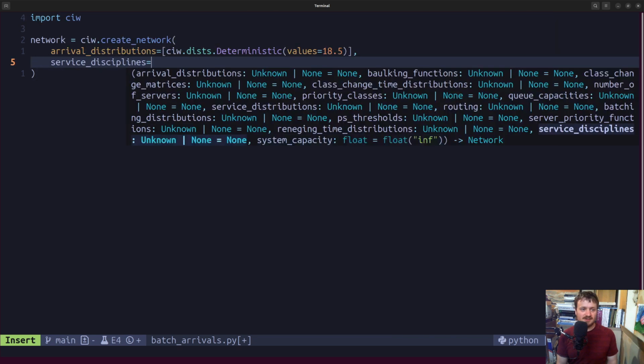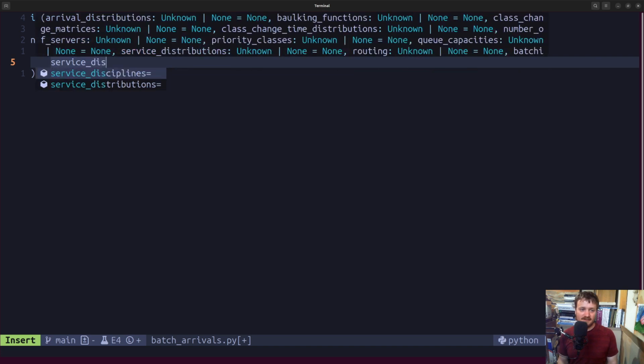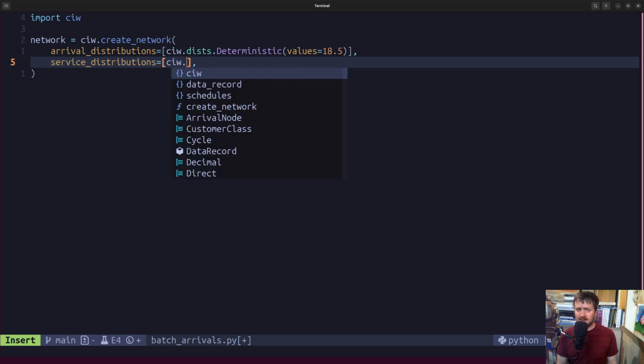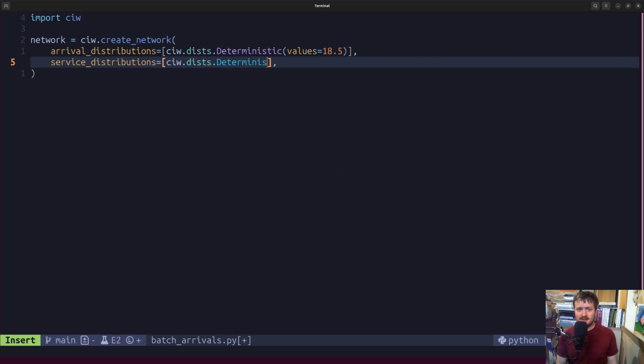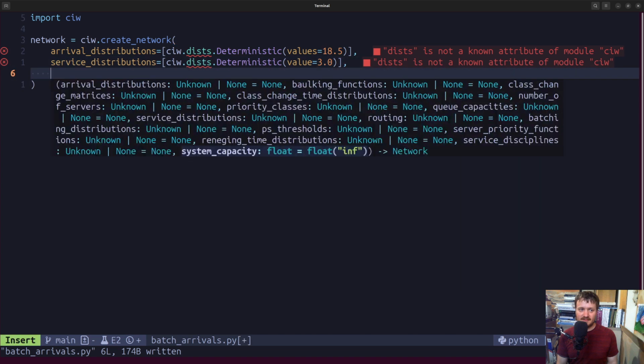And service, we'll get to service disciplines, which I'm looking forward to, but that's a different topic. Service distributions, and we'll also pick deterministic for that, assuming I spelled deterministic correctly, and following the documentation, we'll just set that to a value of 3.